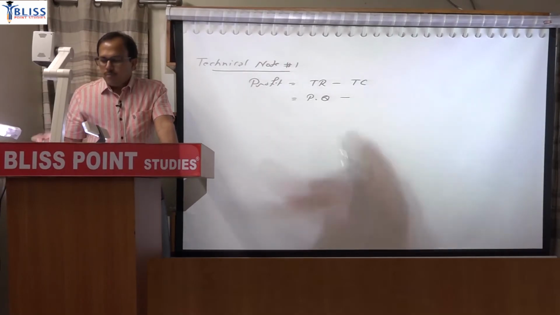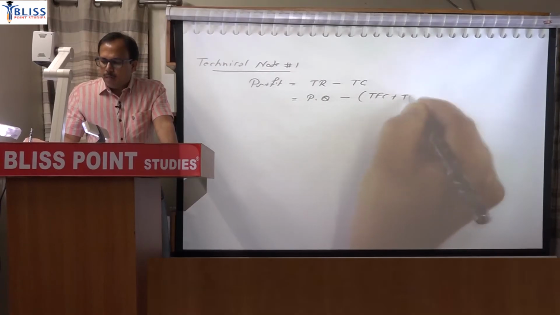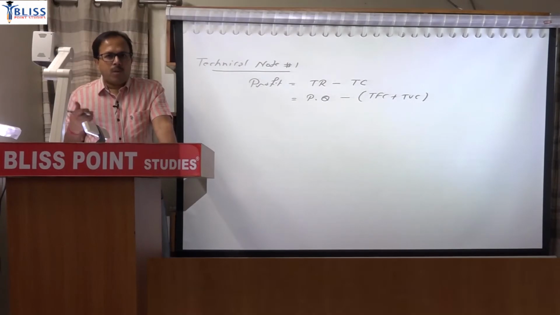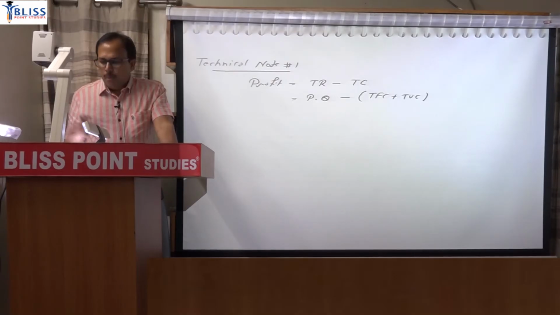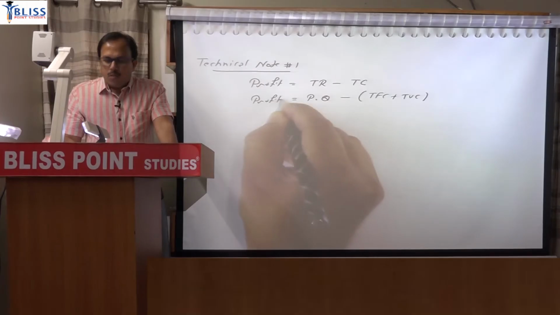And cost usually includes fixed cost and variable cost. Fixed costs are those which do not depend upon quantity, like rent. Variable costs are those which depend upon quantity, like raw material costs and so on. So profit is the difference between revenue and cost.